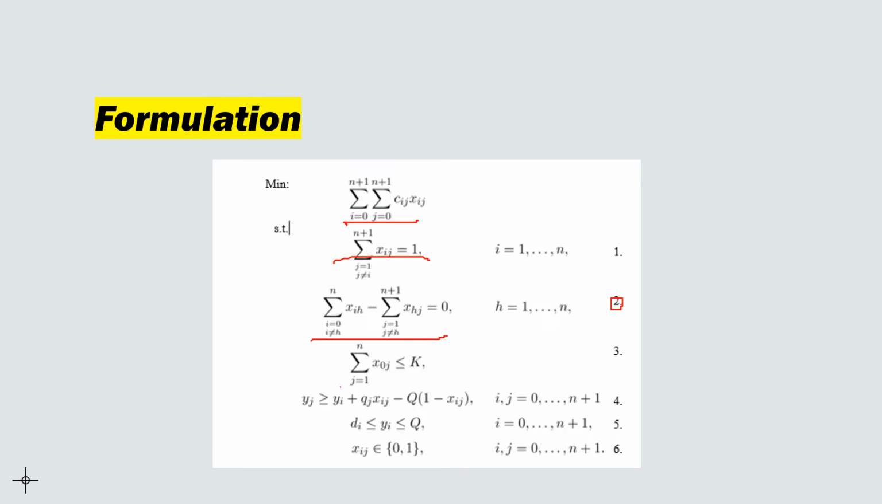The third constraint limits the maximum number of routes to the number of vehicles. So you can't have more routes than you have vehicles. Here and here, the fourth and the fifth ensure the vehicle capacity is not exceeded and eliminate subtours in the solution. Finally, this constraint means that a node can be visited or not, a 0 or a 1. It's not a continuous variable.